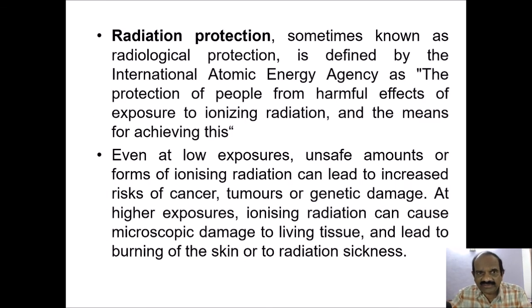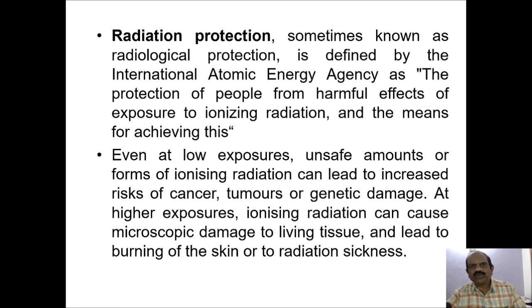Then a very important aspect about radiation is radiation protection. It is the protection of the individual due to occupational exposure, or in the periphery of the radiation zone. This is sometimes known as radiological protection, and is defined by the International Atomic Energy Agency as the protection of people from harmful effects of exposure to ionizing radiation and the means for achieving this.